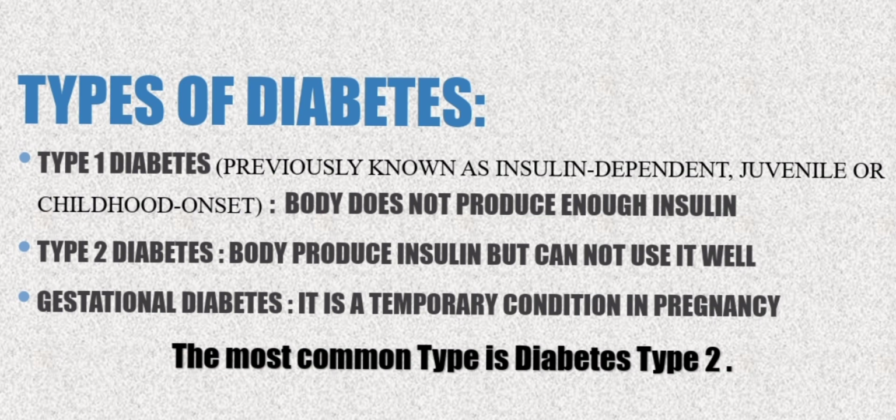Types of diabetes. Type 1 diabetes, previously known as insulin-dependent, juvenile or childhood onset: the body does not produce enough insulin. Type 2 diabetes: the body produces insulin but cannot use it well. Gestational diabetes is a temporary condition in pregnancy. The most common type is type 2 diabetes.